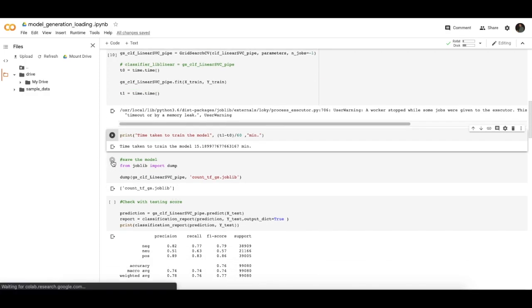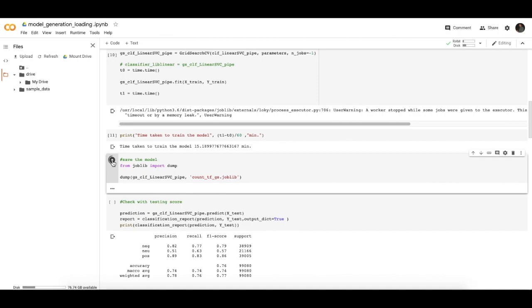Now I am saving this trained model to my drive using the dump function of the joblib library. It will take a little time to store it into the drive.